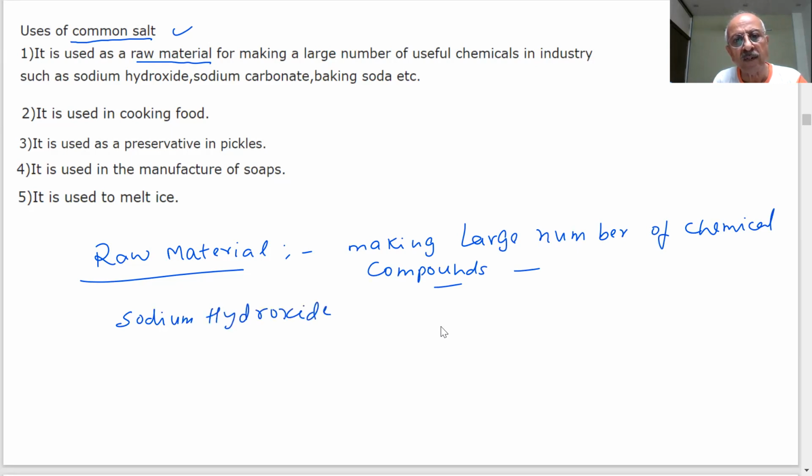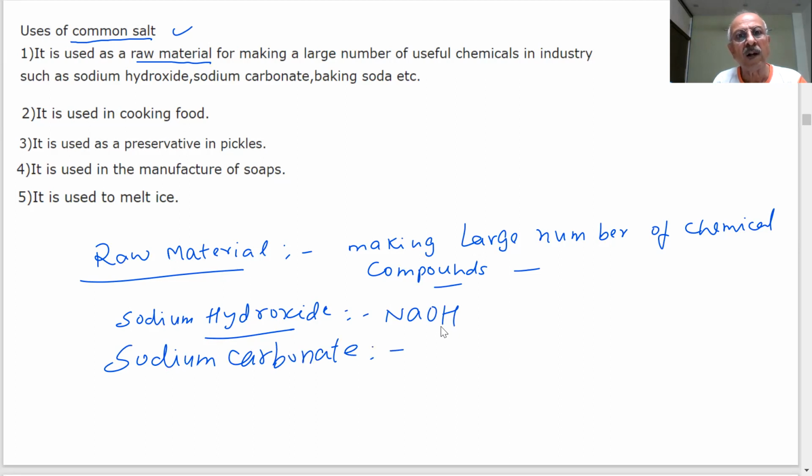Can you tell me what is the formula of sodium hydroxide, students? Sir, NaOH. NaOH is sodium hydroxide. Then what is the formula of sodium carbonate? It can also be used for the preparation of sodium carbonate. What is the formula of sodium carbonate?